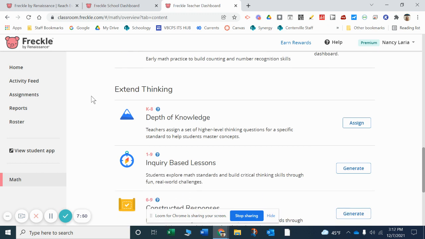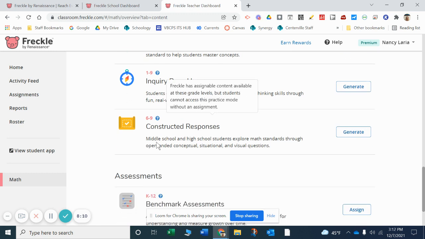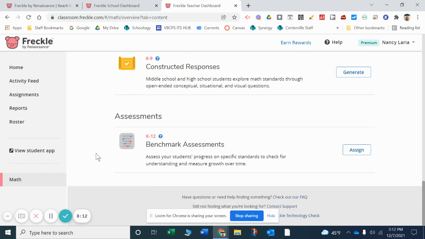Under the extend thinking section, depth of knowledge is a yes. This is a good place to use higher level thinking questions. So the depth of knowledge things are available for us to use. And of course, the inquiry-based lessons are available for us to use. Constructed responses, you'll see, are middle school and high school, so we'll skip over that.